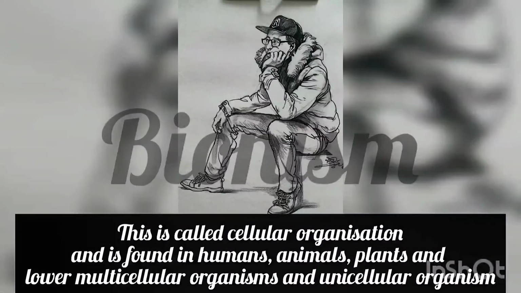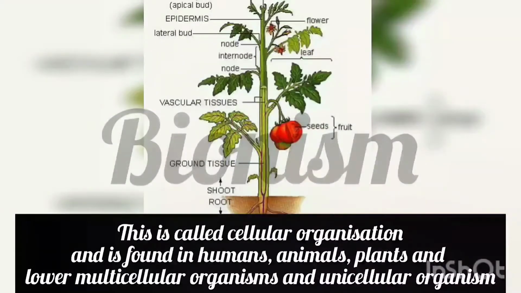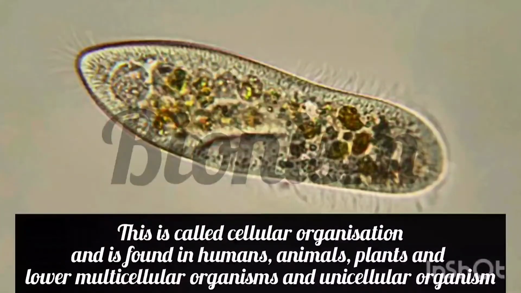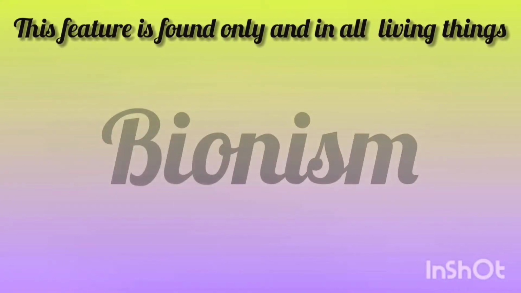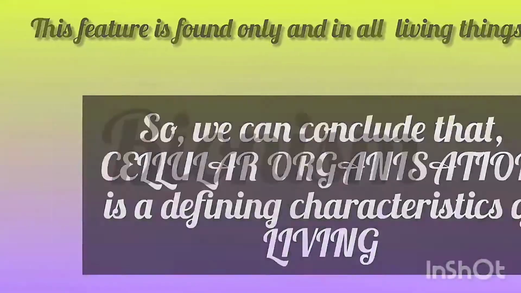This is called cellular organization and is found in humans, animals, plants, lower multicellular organisms, as well as unicellular organisms. This feature is found only in, and in all, living things. And so we can conclude that cellular organization is a defining characteristic of living.